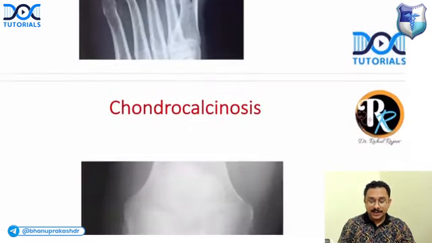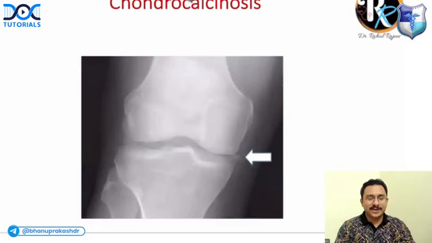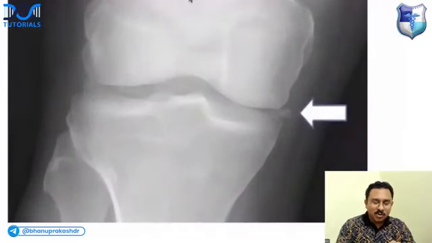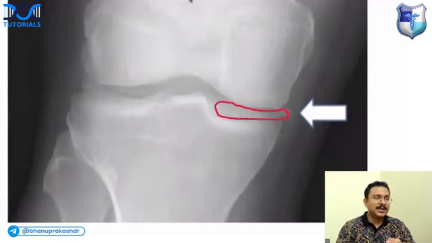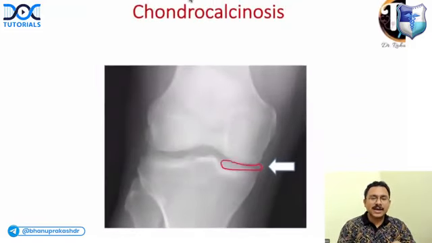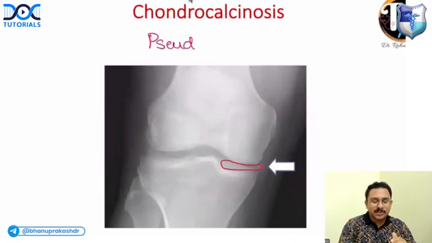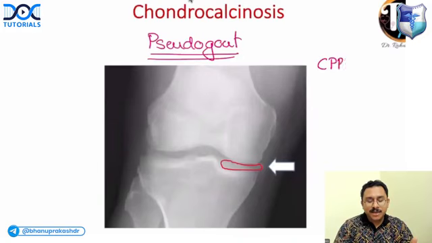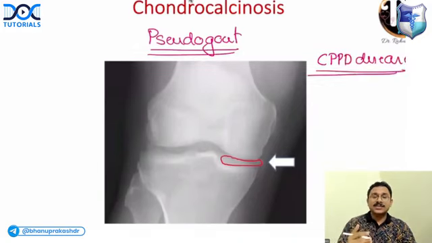Okay, right, done. Next, another important X-ray finding. You can see this is the X-ray of the knee joint, and you can see there is an arrow pointing to some sort of calcification involving the menisci. What do you call this? It's called chondrocalcinosis. And this is associated with which condition? Pseudogout. And what is the other name of pseudogout? Calcium pyrophosphate dihydrate deposition disease, also called CPPD disease.